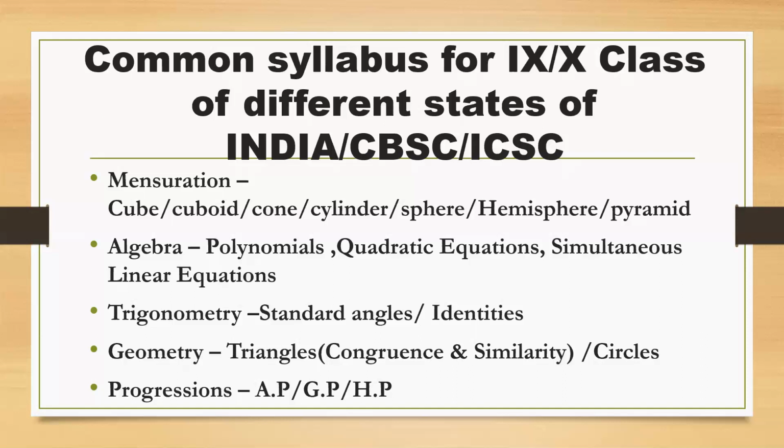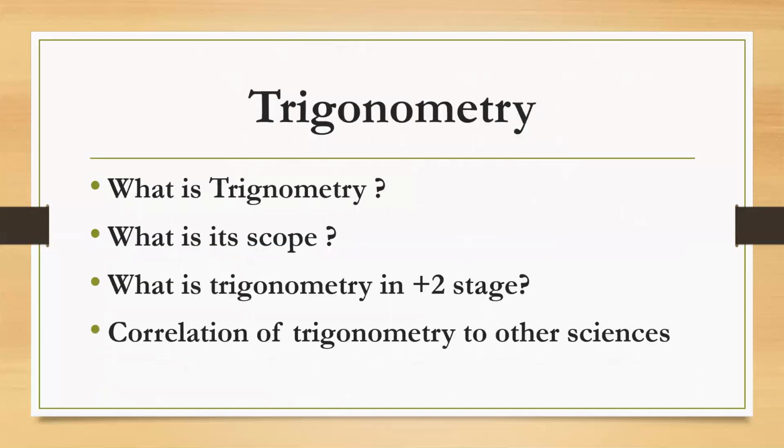Among all these, I'll pick up one chapter, that is trigonometry. Okay, trigonometry. What is trigonometry? So trigonometry is a new branch of mathematics which connects the relation between angles and sides. We know that the sum of three angles of a triangle is 180 degrees. That is the relation between angles only. And regarding the sides, the inequality is well known. The sum of any two sides is greater than the third side, and the difference between any two sides is less than the third side. Also, this is the most general inequality.